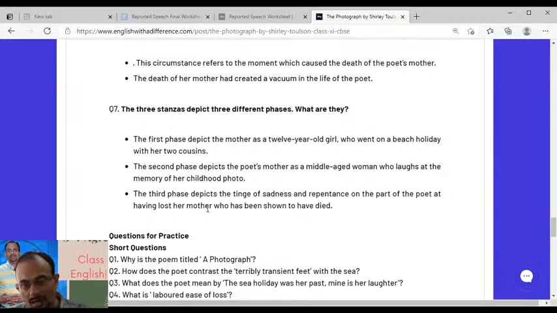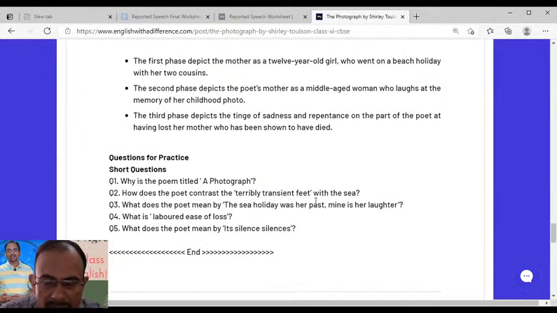And the third phase depicts the tinge of sadness and repentance, of course, that the poetess had undergone for having lost her mom, who has been shown to have died long back. Okay, so that's about it.